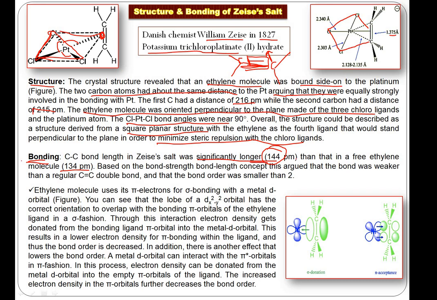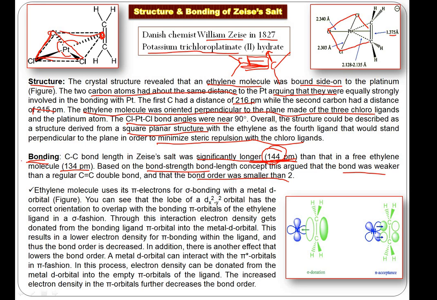So the C-C bond length in the Zeise salt, which contains the ethylene molecule, is 144 picometers, while if you have a free ethylene molecule, it is 134, meaning the bond length has increased. Now what is the reason for this? Or you can also say that the bond has become weaker. Bond length increase means the bond has become weaker, and the bond order was smaller than 2. As the bond order goes down, the bond length increases.